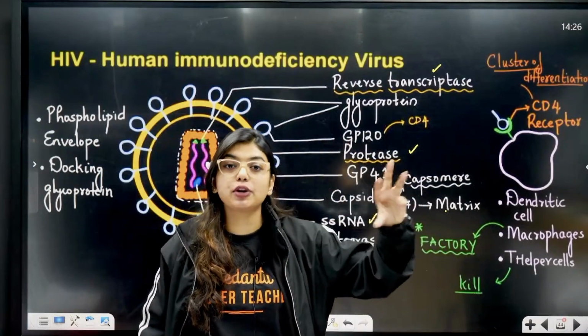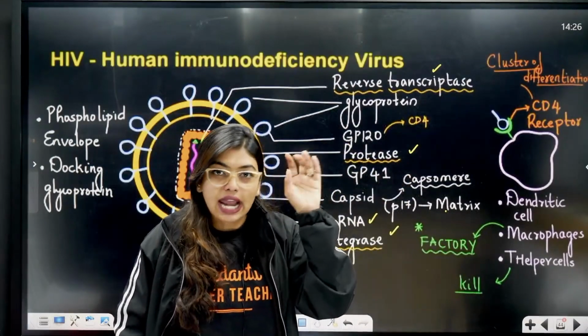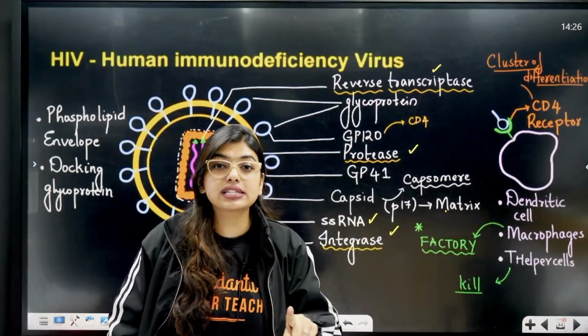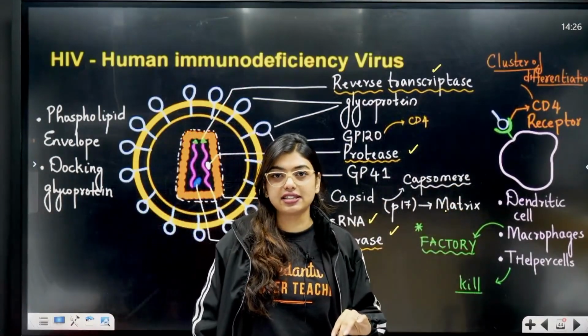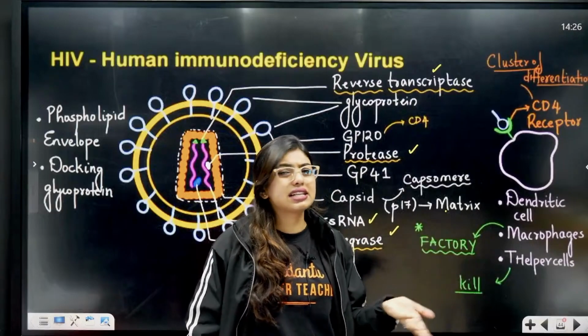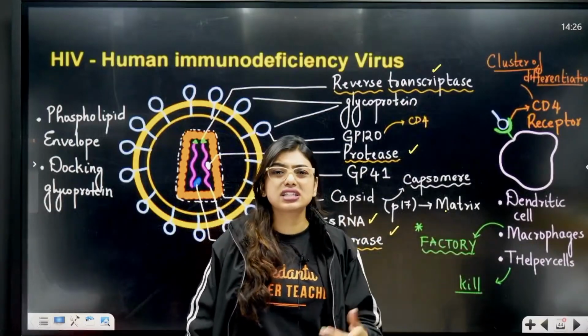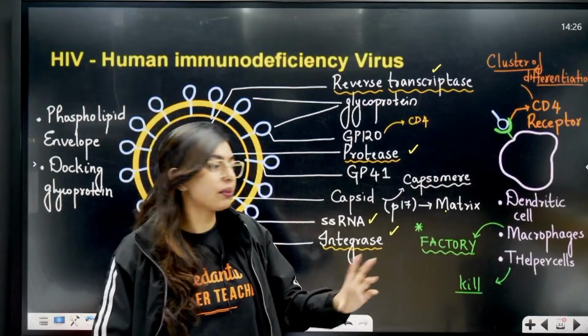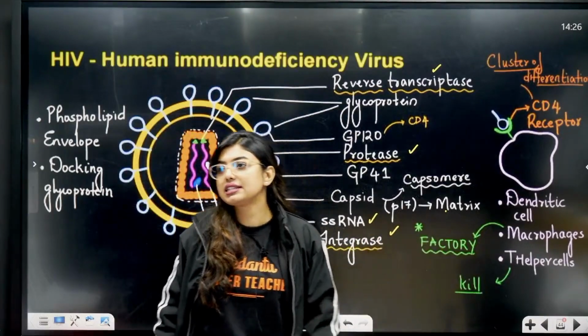T helper cells are protecting. They will enter the T helper cells and they will kill the T helper cells, but they will not do the same for macrophages or dendritic cells, because they know macrophages are okay. It is a part of WBC. It will do a little bit of phagocytosis. It's okay for me. I will use it as a factory. Is this clear to all of you?